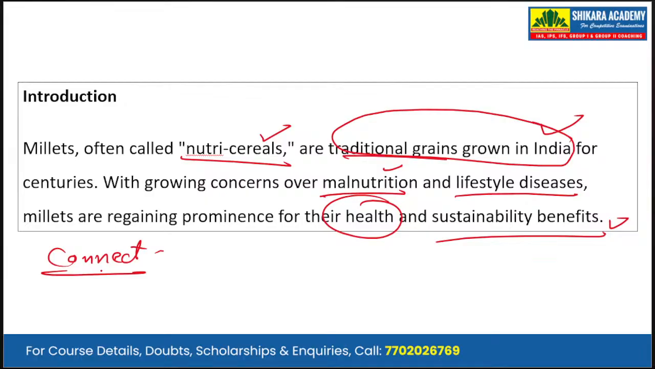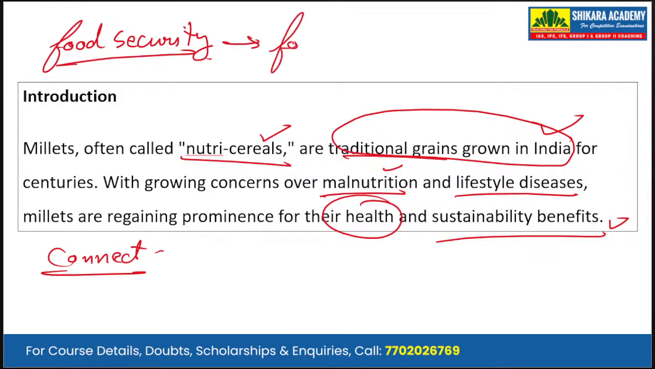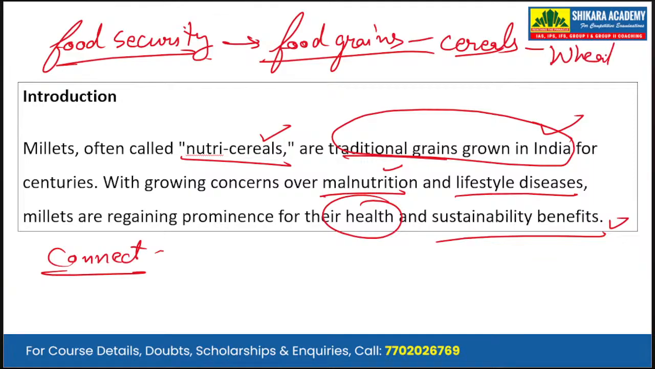Why are the millets in focus? Because of increasing malnutrition in the population. When we talk about food security in India, food security is predominantly aimed towards providing the population with food grains or cereals, mainly wheat and rice.